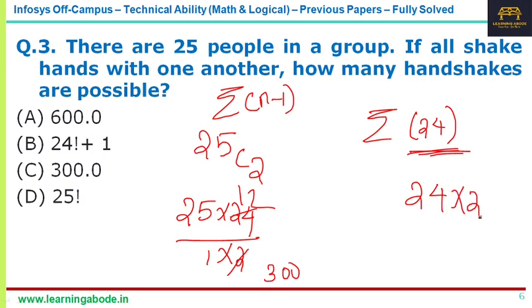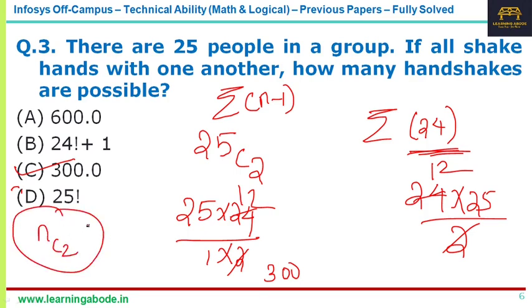It will be 24 into 25 by 2, so n into n minus 1 by 2, I'm sorry, n into n plus 1 by 2. So n into n plus 1 by 2. Either way it is all the same. So the answer is 300. That's answer option C, 300, for the third question. It's a very popular question. You can treat it as an NC2 question or a sigma n minus 1 type of question.